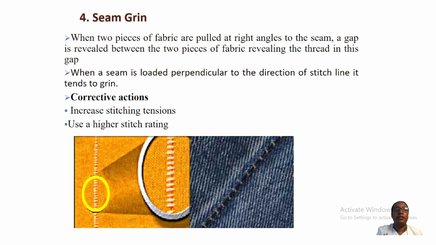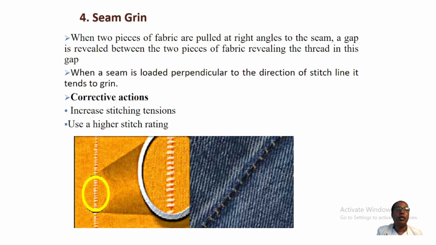When a seam is loaded perpendicular to the direction of the stitch line, it tends to grin. You will see this picture. This sewing type is a seam grin. The two pieces of fabric are pulled at right angles to the seam, and there is a gap between the two fabrics. So it can cause seam grin.